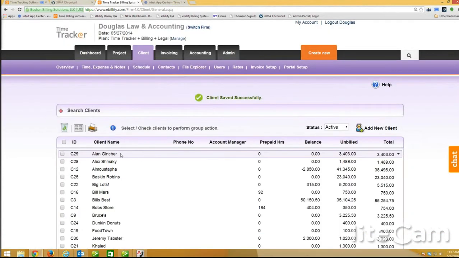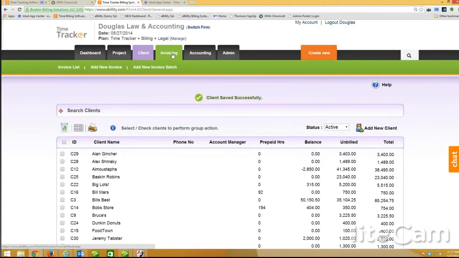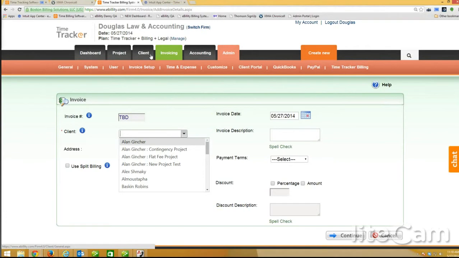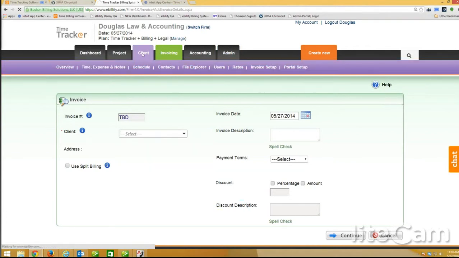So now if I want to go ahead and invoice that client, if I choose Alan, you're going to see here that I can never choose the client. This one at the top would be only the non-project related entries. This would be only the contingency project, only the flat fee, and only the new project test project. So I can never take all the projects and put them on one invoice. If you want to see the difference again, let's go back here to client. And let's edit him.